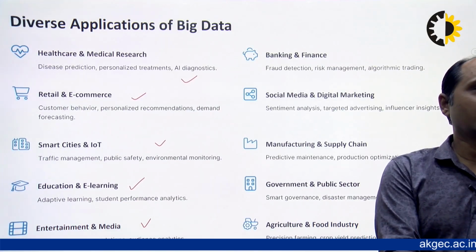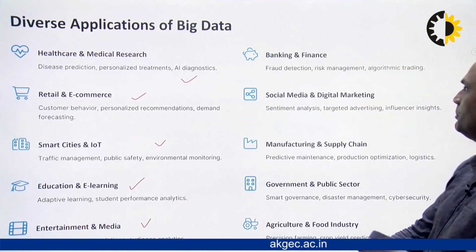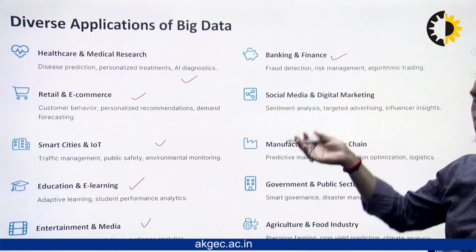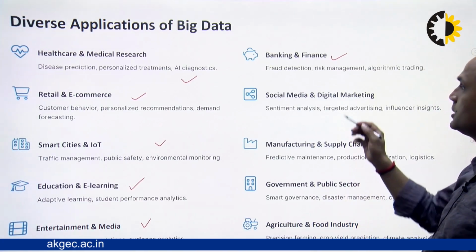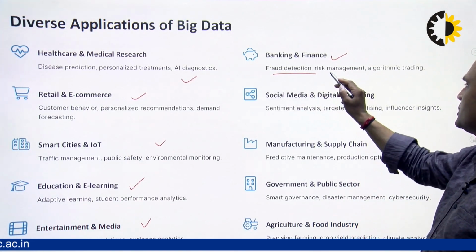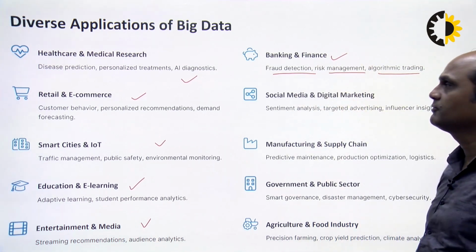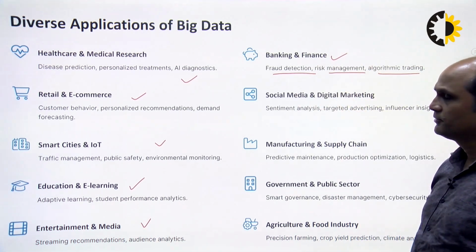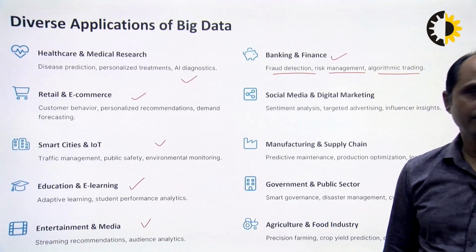So this is an example of entertainment and media. In big data, banking and financial sectors are also there. In fraud detection, risk management and algorithmic trading, there are banking and finance related fields where we can use big data analytics.